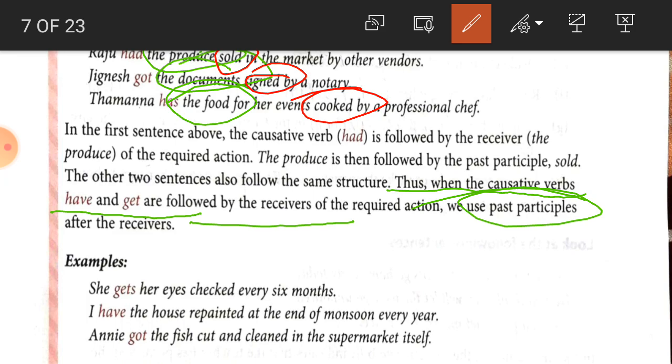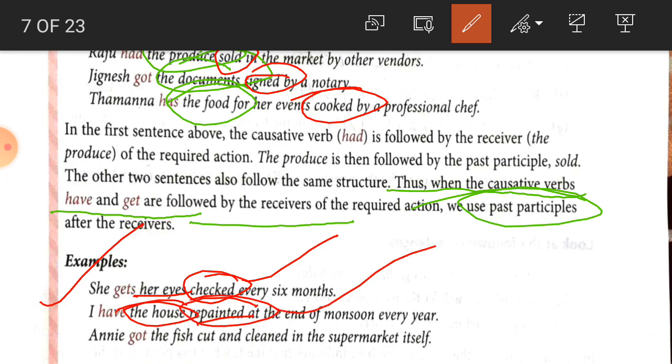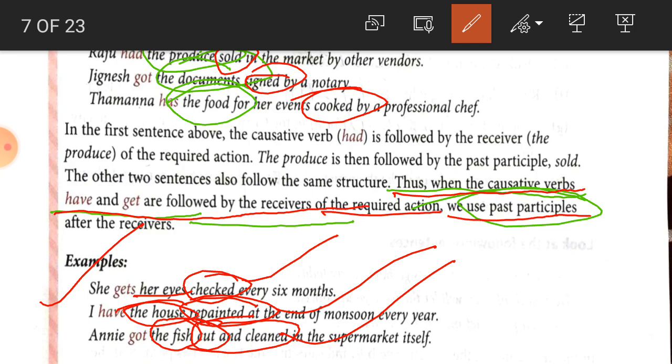Now some more examples are given here, student. She gets her eyes checked. So here her eyes is the receiver, and checked is the past participle. Next one, I have the house repainted. The house is the receiver, and here repainted is the past participle. Now, Annie got the fish cut and cleaned. The fish is the receiver, and cut and cleaned is the past participle. So student, we have got the rule here that when the causative verb have or get is followed by the receiver of the action, we use the past participle. Past participle means the verb's third form.